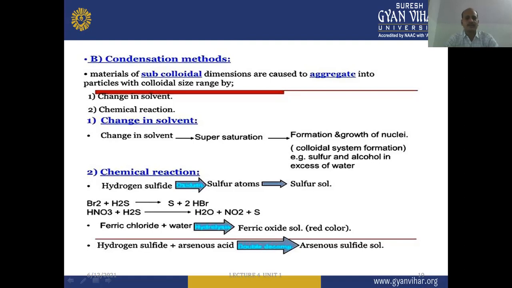Ferric chloride plus water undergoes hydrolysis and forms ferric oxide sol, which is red in color. Hydrogen sulfide plus arsenious acid undergo a double decomposition reaction and form arsenious sulfide sol. So by the help of different chemical reactions, we can obtain different colloidal dispersions.